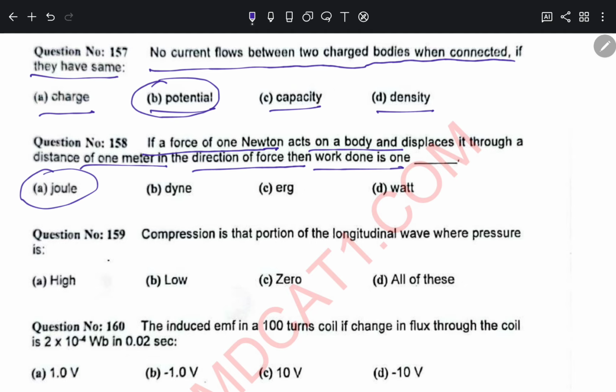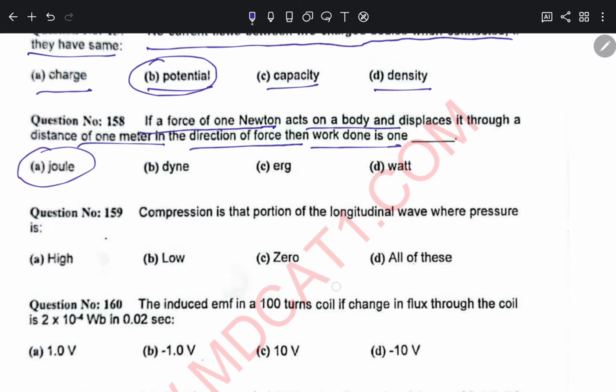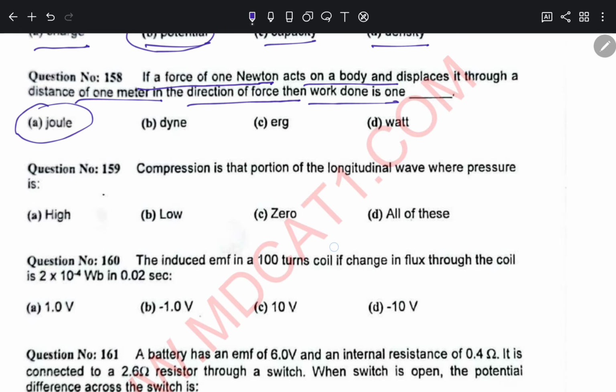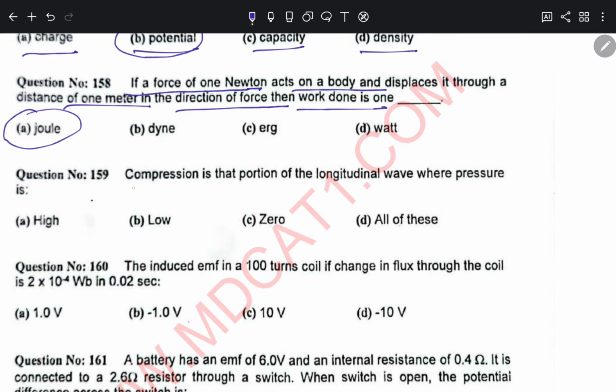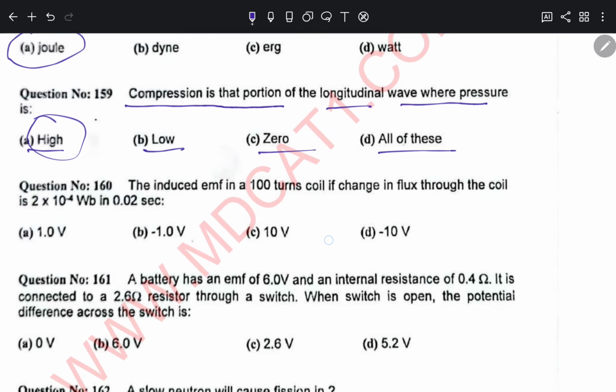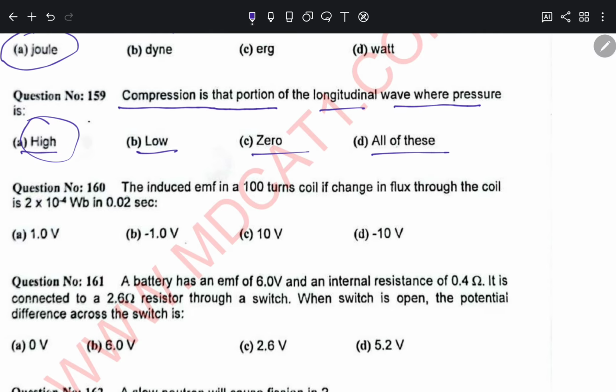159, compression is that portion of the longitudinal wave where pressure is high, low, zero, all of these. High, 159 A. The rarefaction is the region where the pressure is low. So compression is high pressure, rarefaction is low pressure.